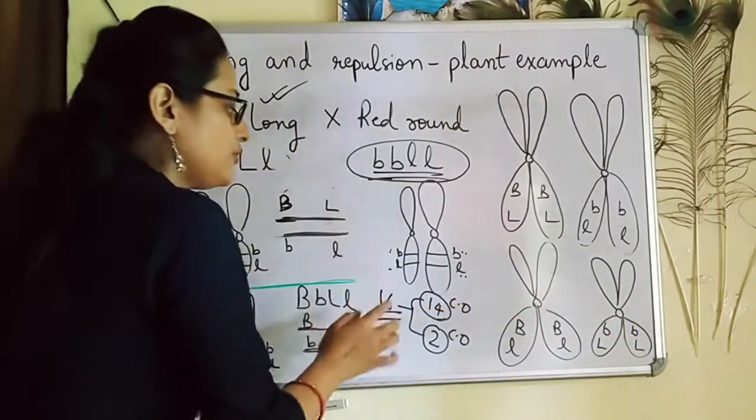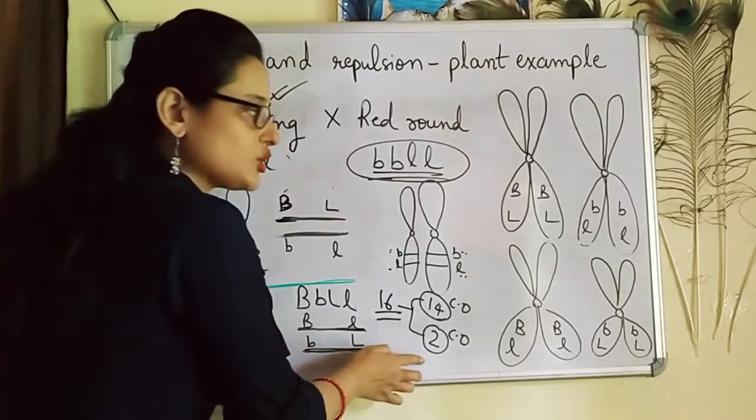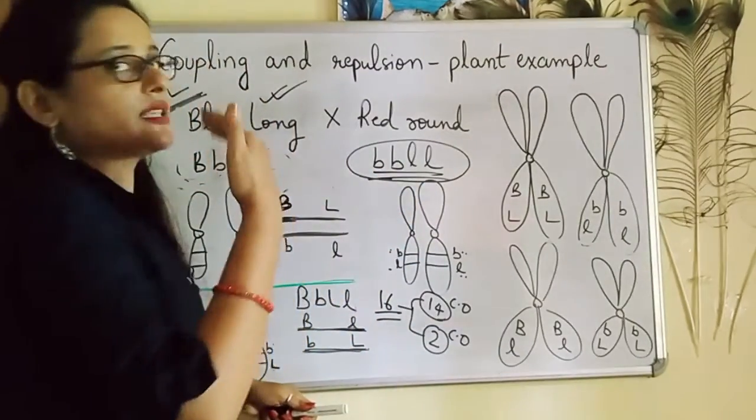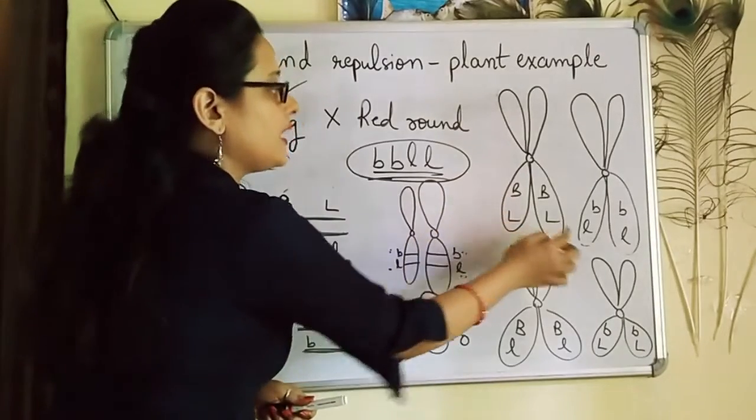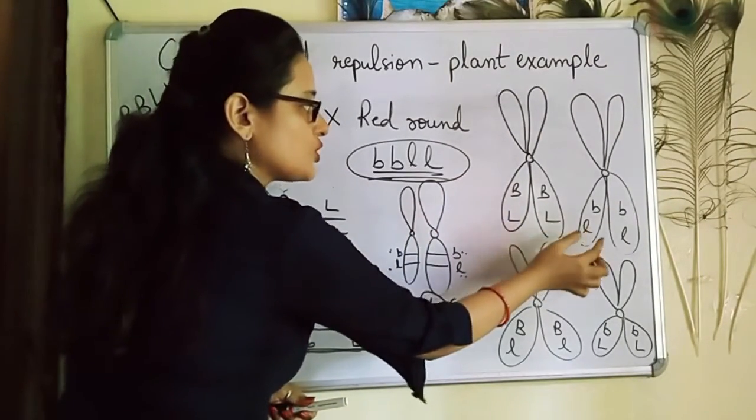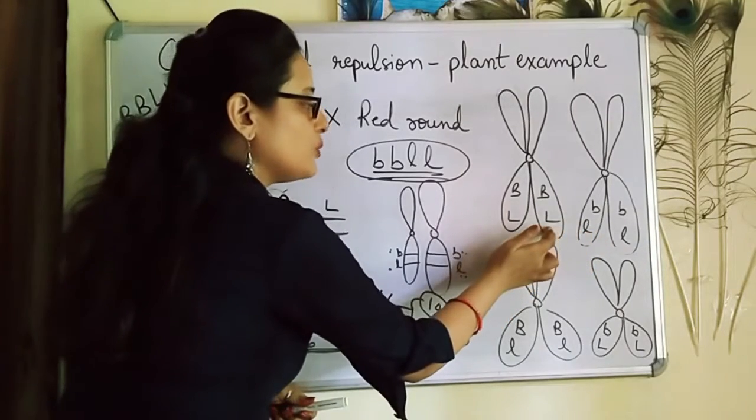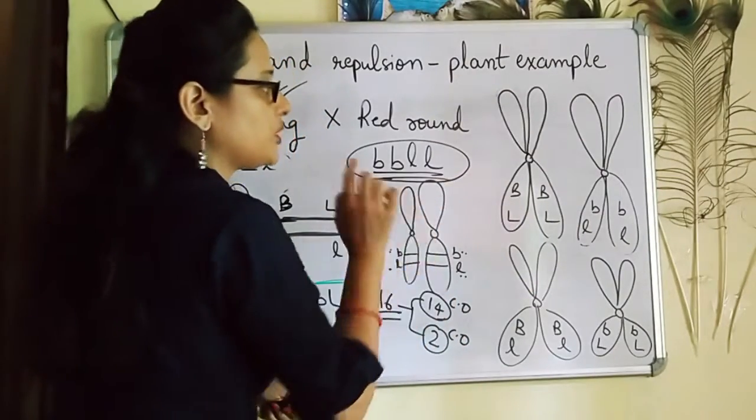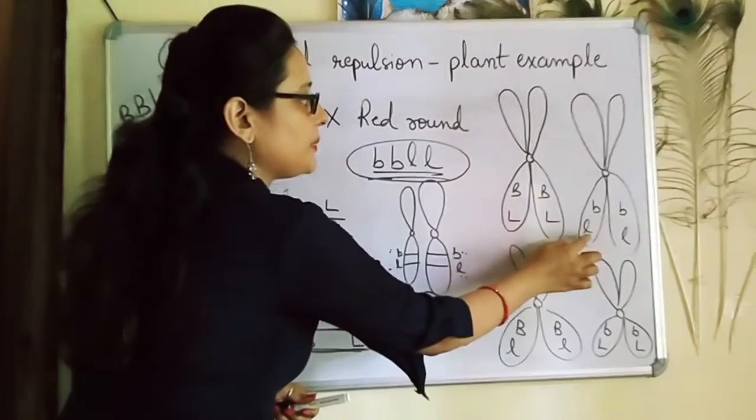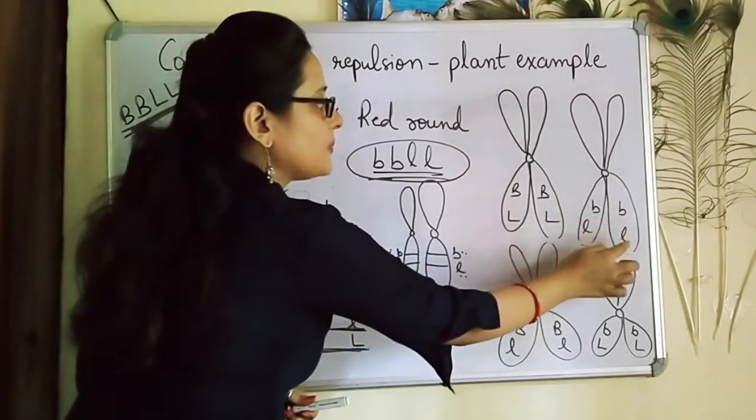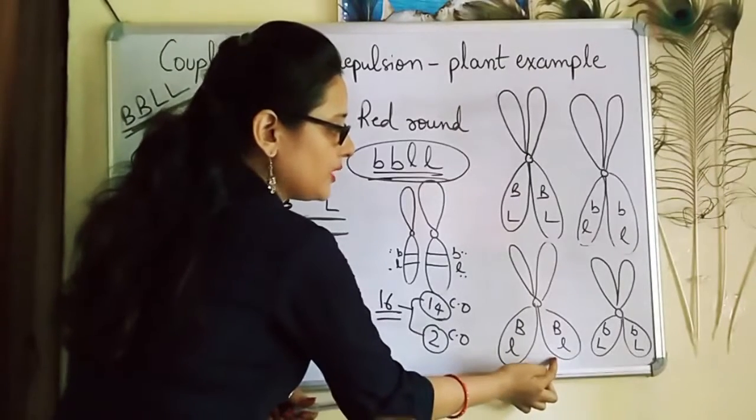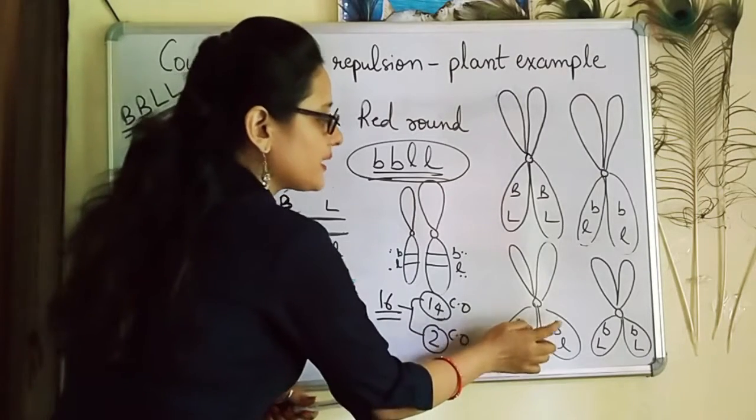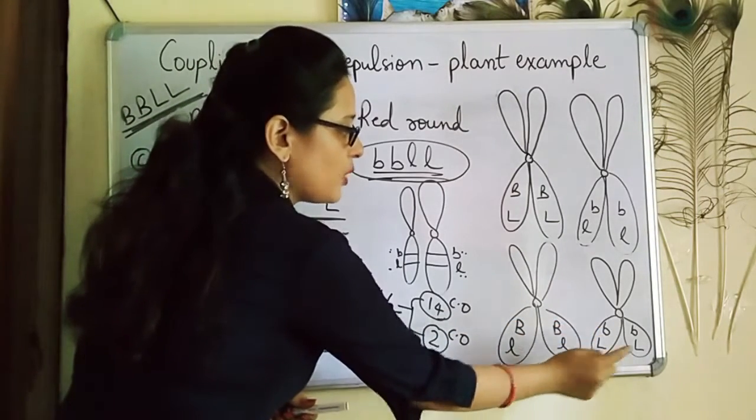And when crossing over takes place, at that time the types of gametes produced will be parental as well as recombinant. That is capital B, capital L, and these 2 non-sister chromatids will undergo crossing over, as a result of which this small l will move to this chromatid and capital L will move to this chromatid. As a result, the gametes produced will be capital B, capital L, capital B, small l, small b, capital L, small b, small l. And over here, capital L will move to this one and small l will move to this one. So the gametes produced will be capital B, small l, capital B, capital L, small b, small l, small b, capital L.